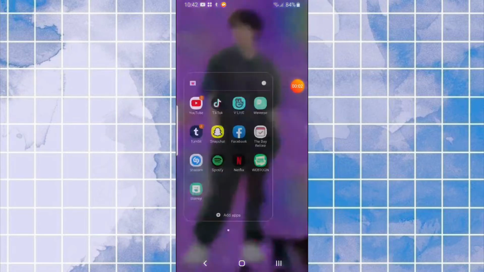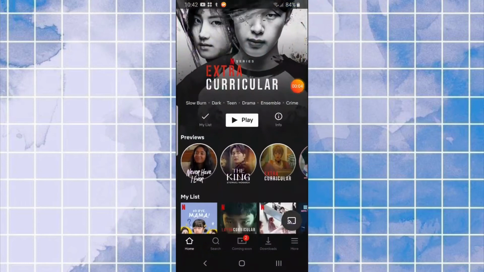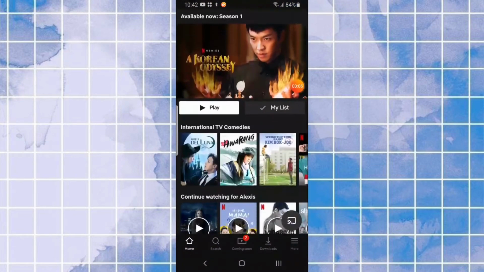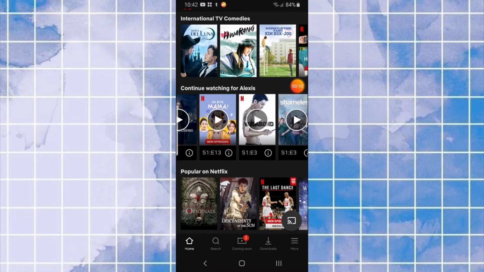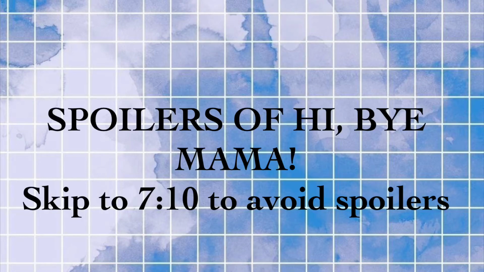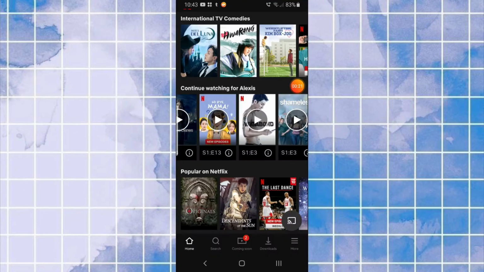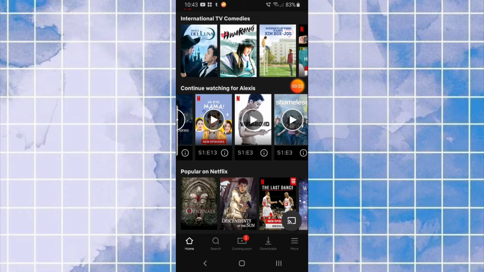Next, I will do Netflix. So this is what I've been watching recently. The Vampire Diaries. I've been rewatching that show. Hi Bye Mama. The ending's really sad, and it's not like the happy ending that the show was trying to give the main character. And I've been holding myself back from watching it because I don't want to cry.